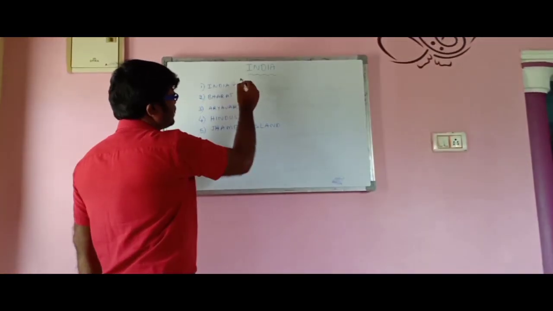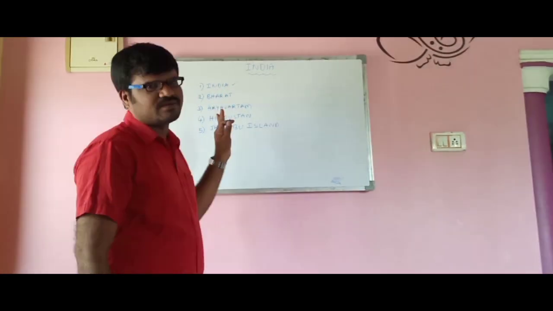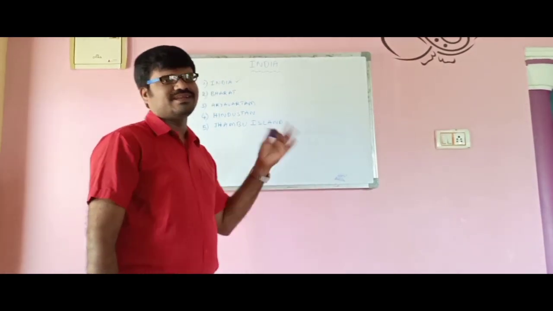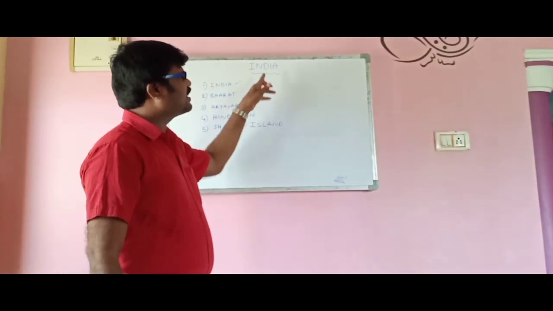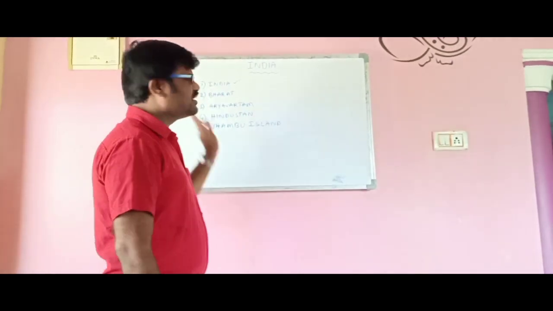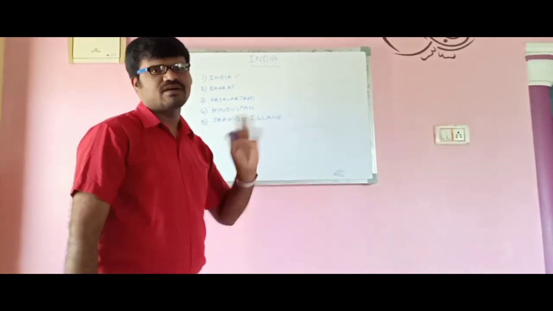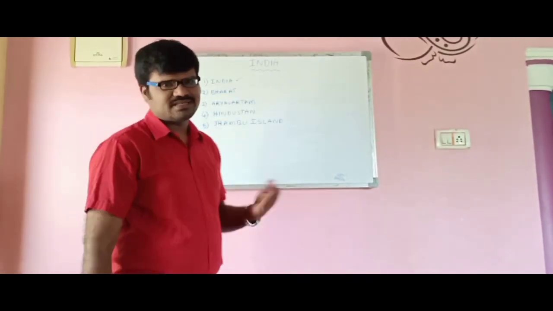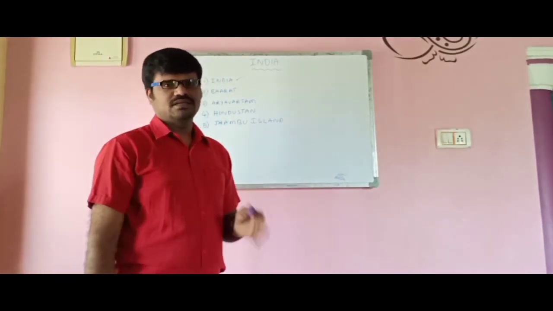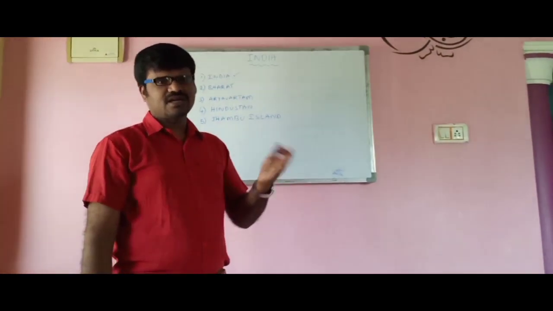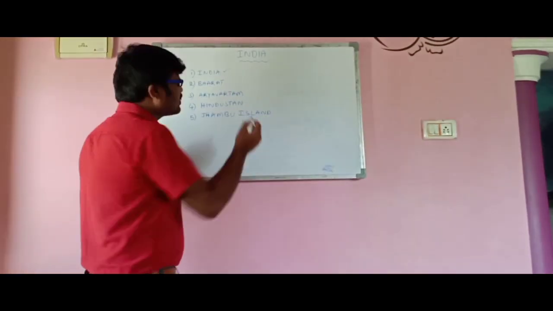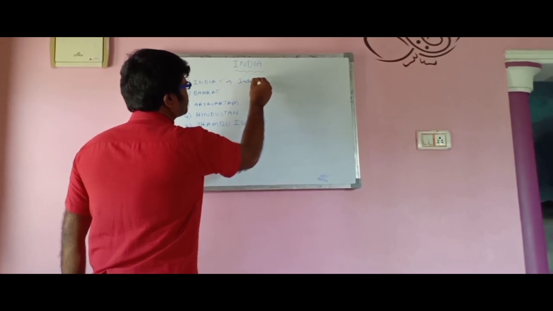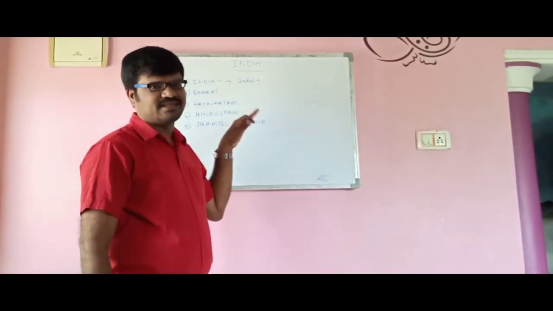Number 1, India. The name India came from the Indus River. But some of them are saying that India is nothing but independent India declared in August. That is wrong. The name India came from the Indus River. You might have known about that. Earlier Indians lived beside the Indus River. Greeks called it Indo-East. Later Indo-East converted to India. So the first word India came from the Indus River. In the name of Indus we are calling it India.